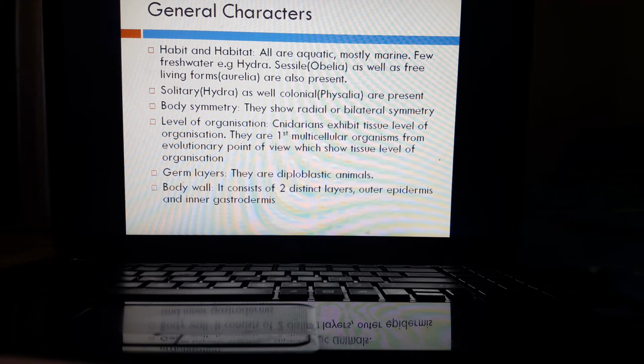Cnidarians may be solitary, that is they live alone, for example hydra, as well as colonial, for example Physalia, that is they live in colonies. They show radial or bilateral symmetry. Radial symmetry is that in which the body can be divided equally in many planes, and bilateral symmetry is that in which the body can divide equally only in two planes.